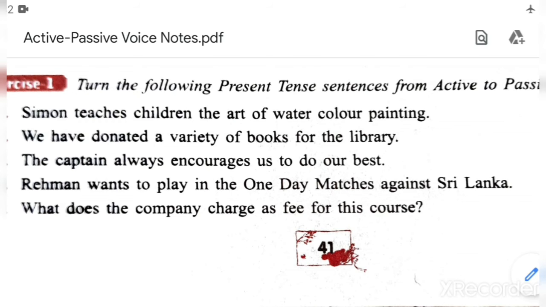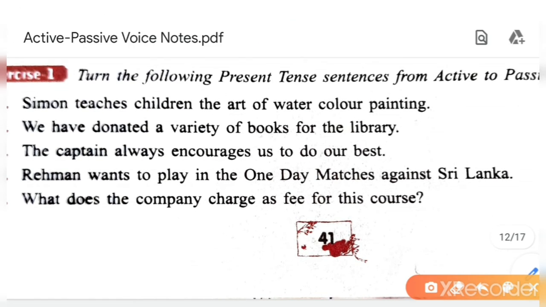The art, so what will be the answer for passive voice? The art of watercolor painting. Now here it is present tense. So what will be the to be? The art of watercolor painting is.